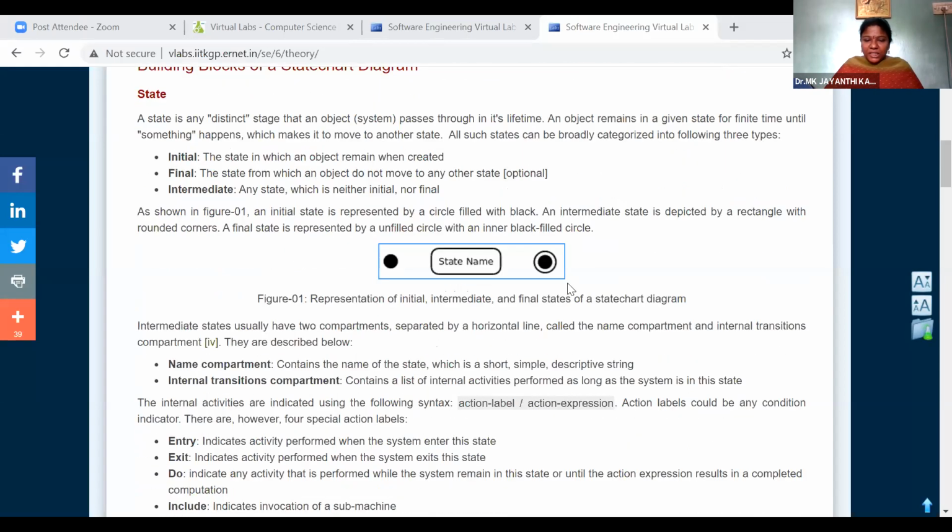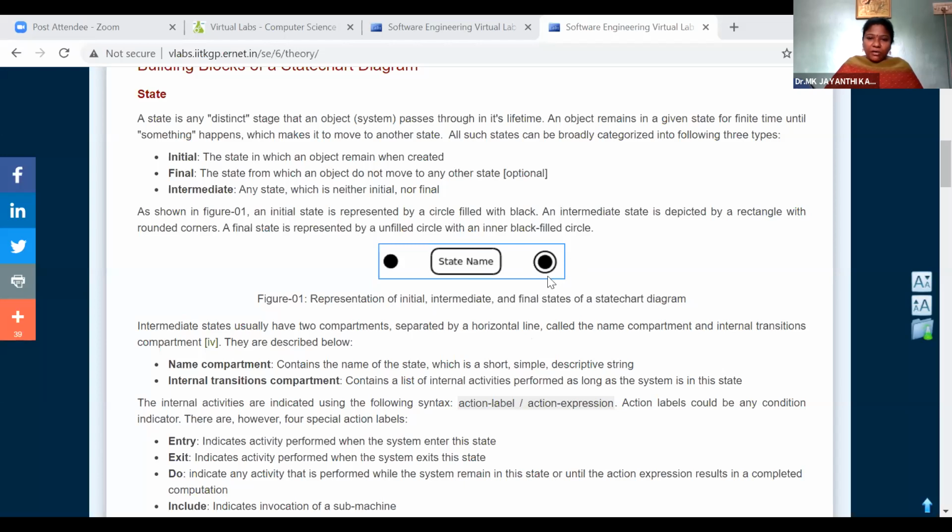And for these three states, we are using three special symbols. The solid, bolded circle is used to represent the starting state, and the intermediate states are represented within a rectangle with curved corners, and the state names will be specified within the rectangle.